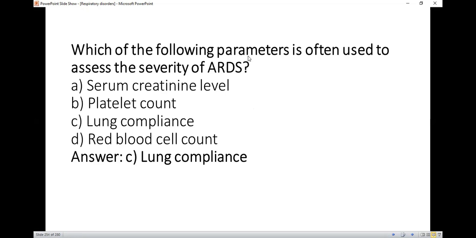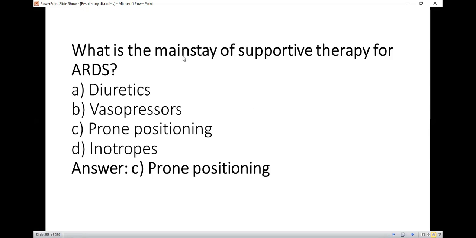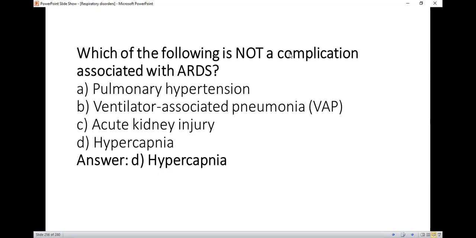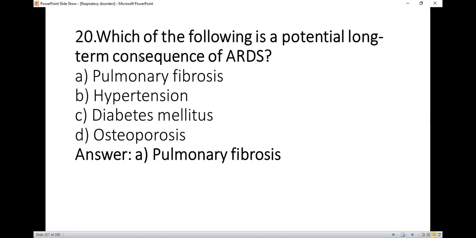Which of the following parameter is often used to assess the severity of ARDS? So right option C, lung compliance. What is the mainstay of supportive therapy for ARDS? So right option is C, prone positioning. Which of the following is not complication associated with ARDS? So right option D, hypercapnia. Which of the following is a potential long-term consequence of ARDS? So right option A, pulmonary fibrosis.